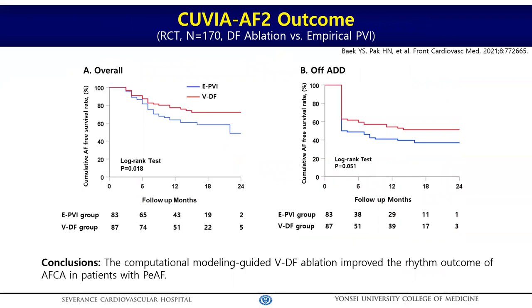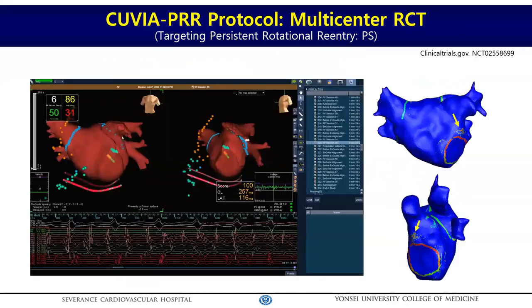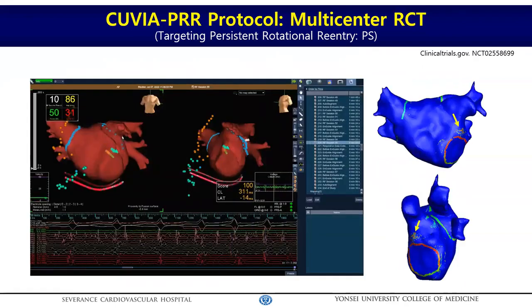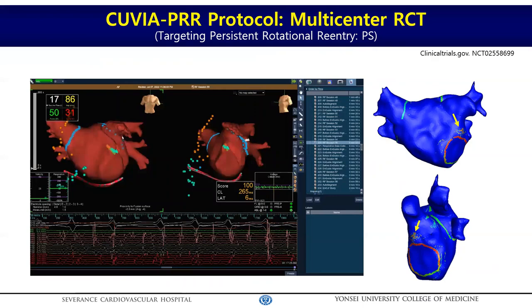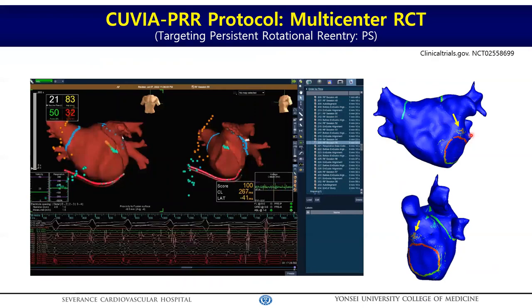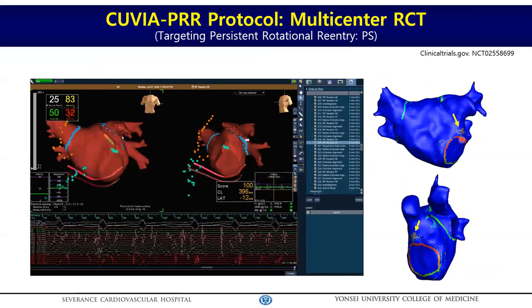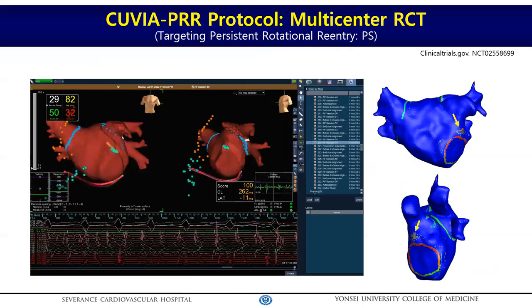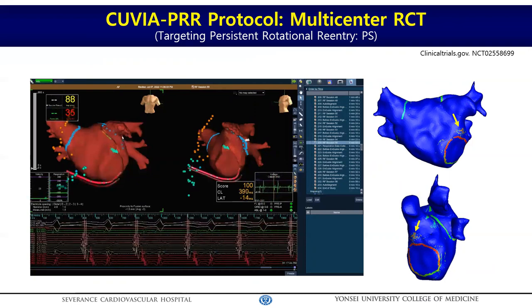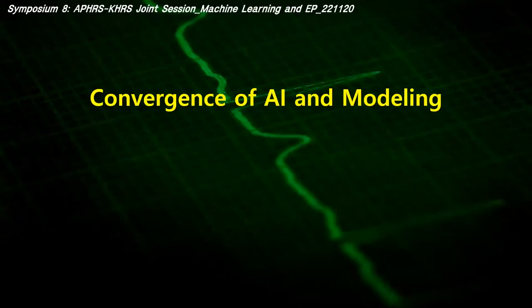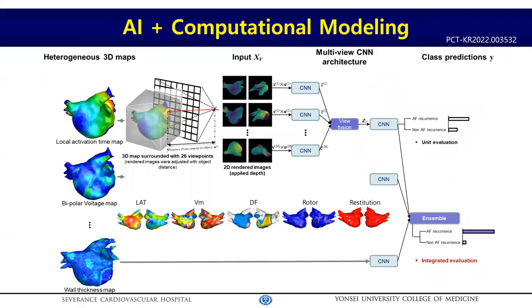This is the outcome of the QBI-AF2 trial. Computational modeling-guided additional DF ablation showed a significantly superior rhythm outcome than empirical ablation in patients with persistent AFib. Now we are conducting another RCT targeting extra-PV phase singularity points, and you can appreciate the AF termination during ablation of the phase singularity points on the inter-mitral annulus area in this specific example. We will be able to report the outcome of QBI-APHRS next year.